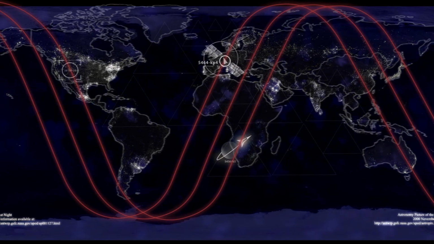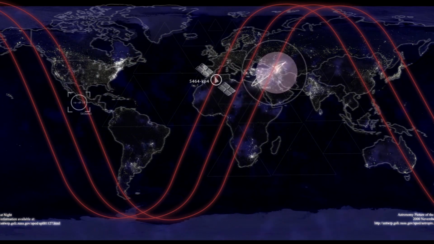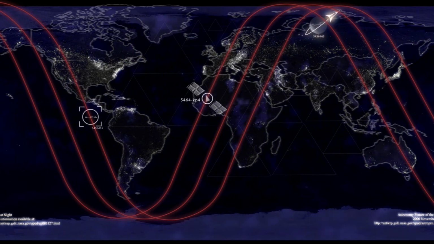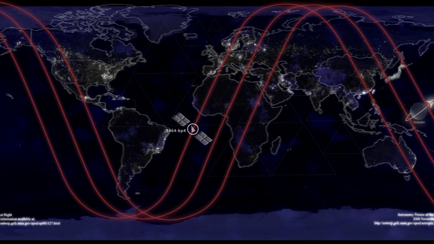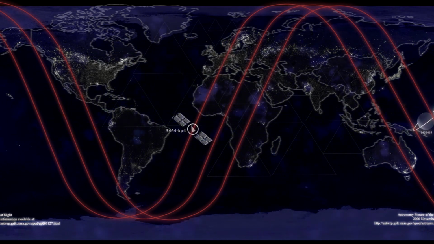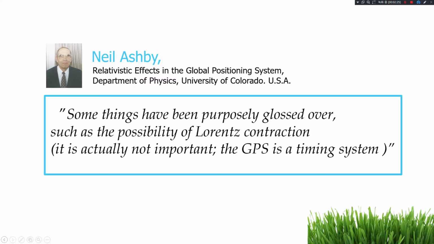So let's take a listen to the opinion of GPS experts. The data on GPS satellites are very accurate because they are used for military purposes. Of course, the atomic clock is a very accurate device too. Here, Neil Ashby, the ultimate authority on the relativistic effects of GPS, said as follows: "I ignored Lorentz length contraction intentionally. In fact, length contraction is not important. GPS is an important system that has timing."